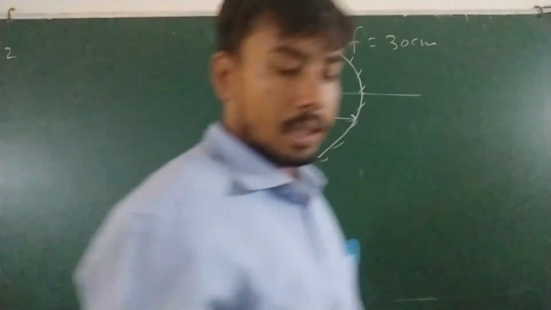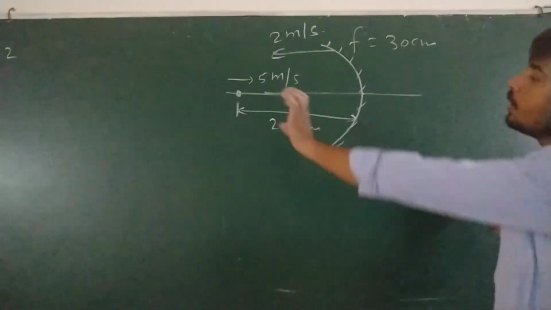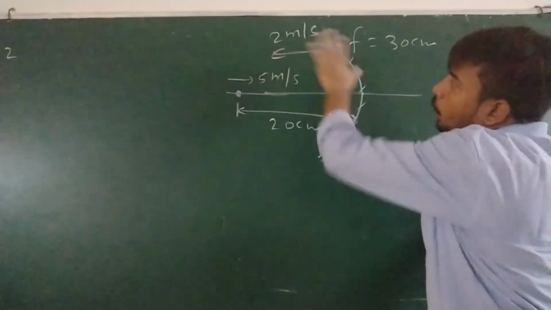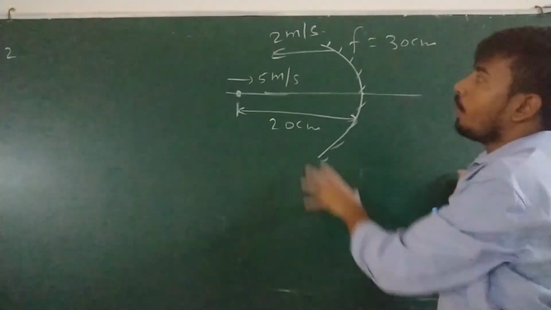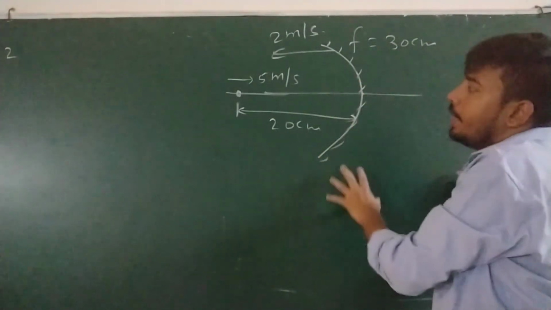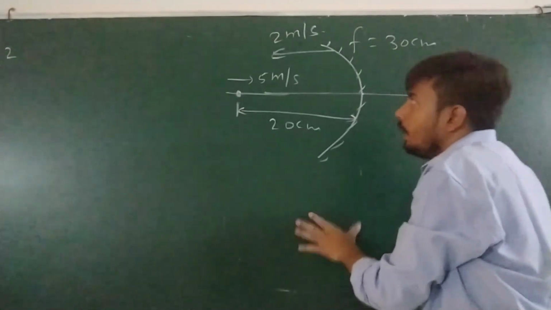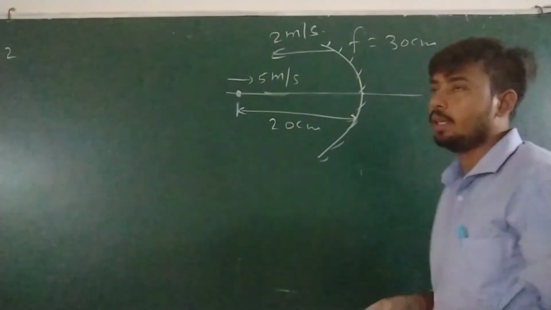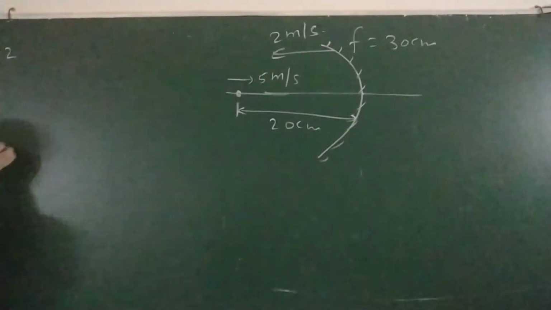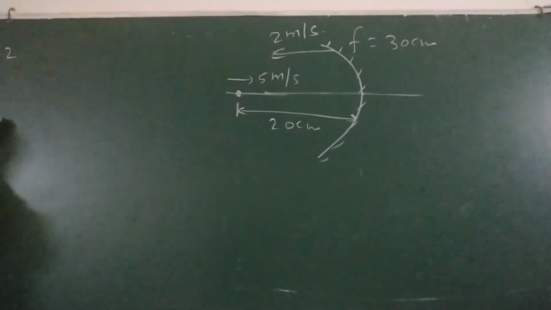Okay, in the same question, just hold. See, the same question as previously we have discussed, but here I change one thing. Here mirror is moving also with a speed 2 meter per second. Previously mirror was at rest, but right now mirror is not at rest. Mirror is also moving with a speed 2 meter per second along the negative x direction. Then what will be velocity of image? So simple, we have all things calculated.